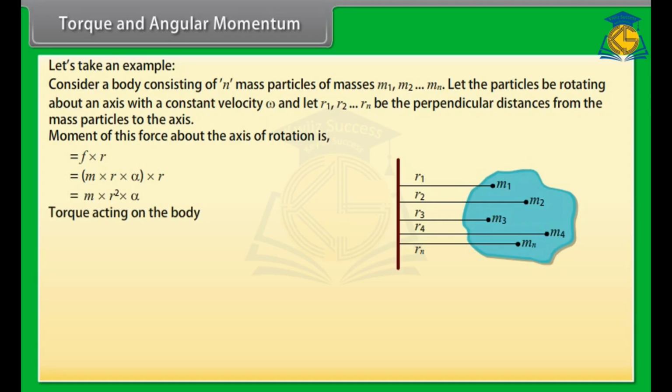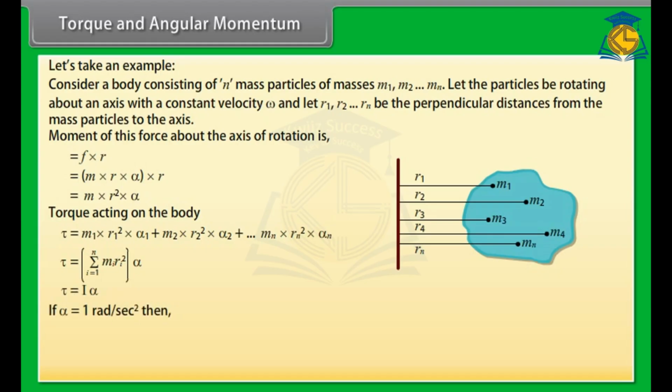Torque acting on the body is given by tau is equal to m1 r1 square alpha 1 plus m2 r2 square alpha 2 plus and so on till mn rn square alpha n. This equation can be written as tau is equal to summation from i equal to 1 to n of mi ri square into alpha. This gives tau is equal to I alpha.